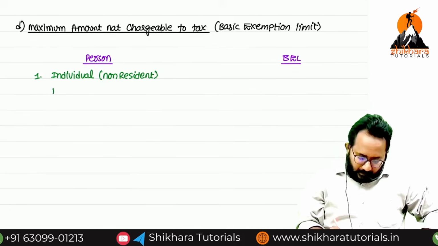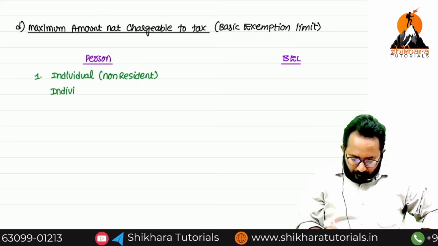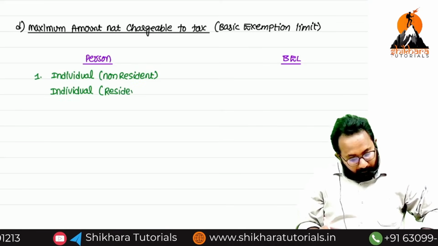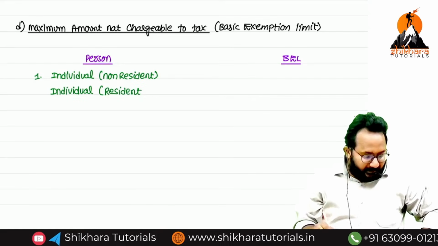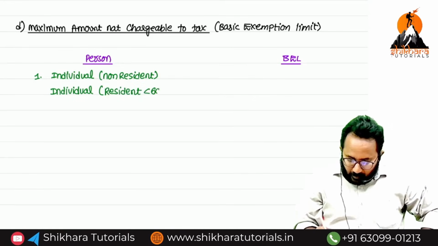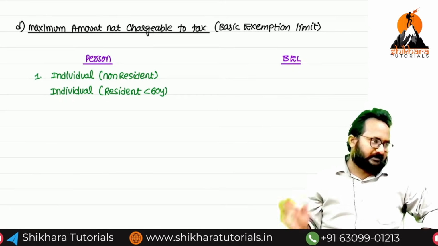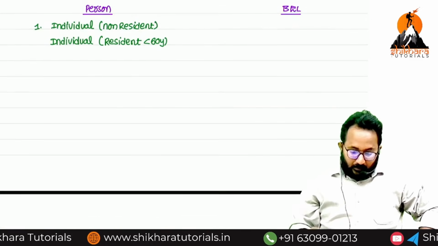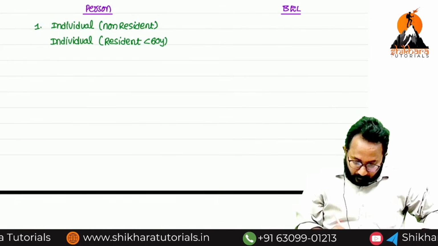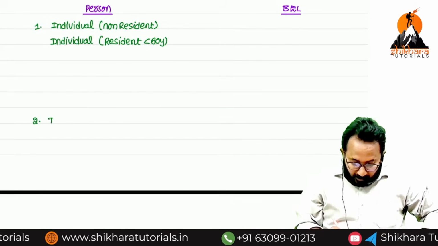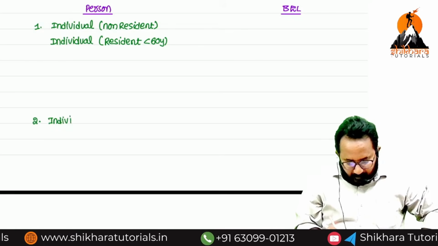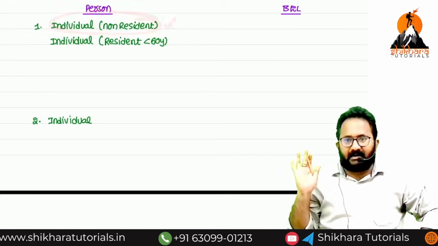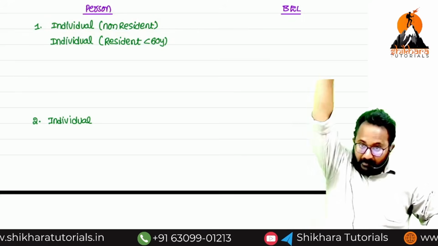Okay, next, individual. If he is a resident, we want to give separate treatment. That applies to a resident having less than or equal to 60 years, a normal person. Less than or equal to how many years? 60 years. Next category, second: individual, already non-resident without age limit. A non-resident will always be in this category only, whether he is 100 years or 200 also.